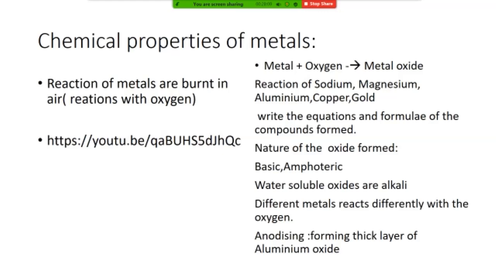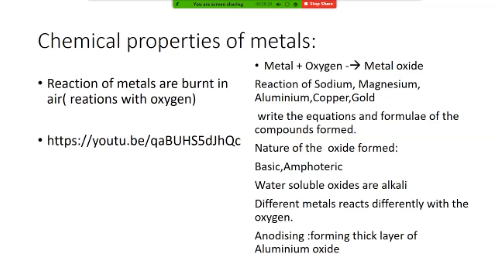Even if you make the aluminum metal an anode and keep it in a solution, another layer of oxide is going to form, and this process prevents further corrosion or rusting. Rusting is the word for iron, actually. So if it protects the aluminum metal, we can say this process is called anodizing. And in the anodizing process you can color it also.